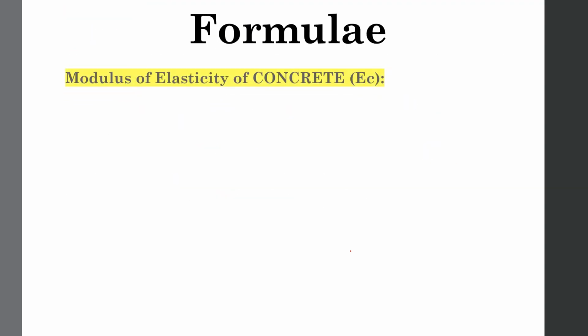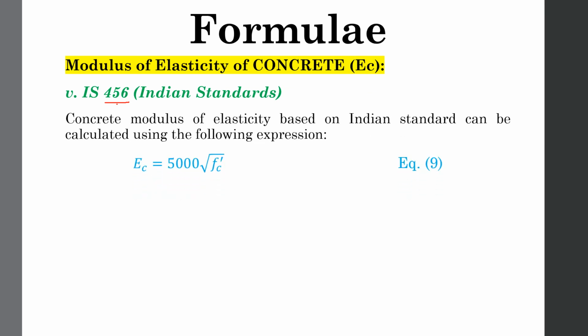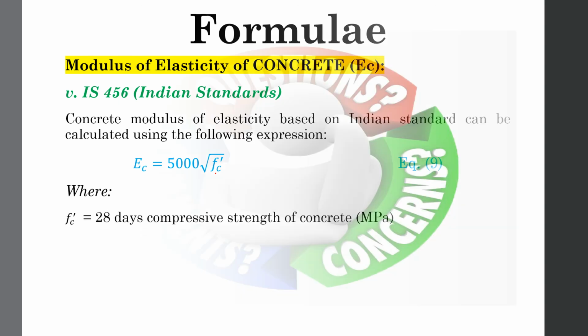So the last one is the Indian standard formula according to their standard 456. The Indian standard number 456 gives us the formula to determine the value of modulus of elasticity of concrete. This formula simply suggests that 5000 multiplied with the square root of FC prime. Here EC is the modulus of elasticity and FC prime is the compressive strength of concrete after 28 days.